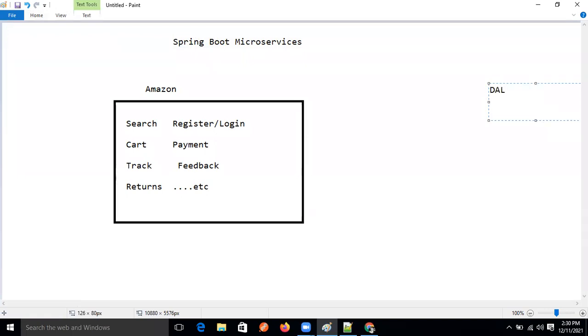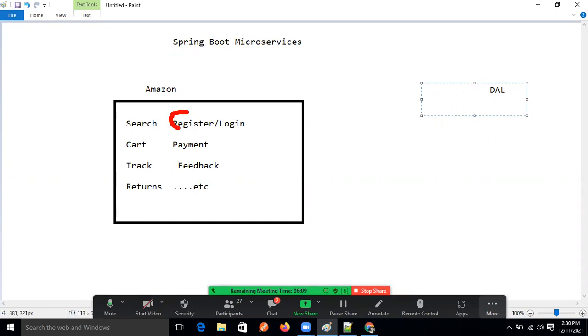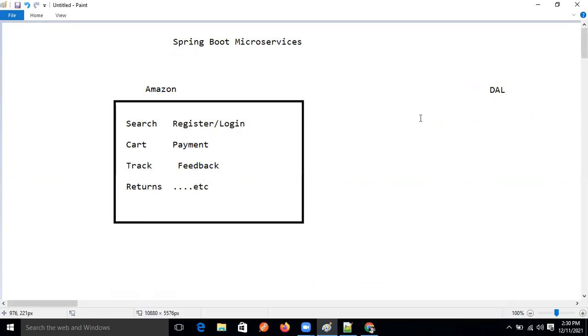Data access layer. After that, service layer, in one module. I'm talking about one module, guys, just the register or login module that I'm going to develop. So the data access layer is there, then the service layer is there, then the control layer.